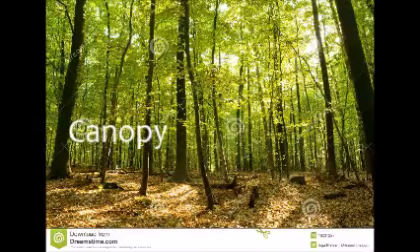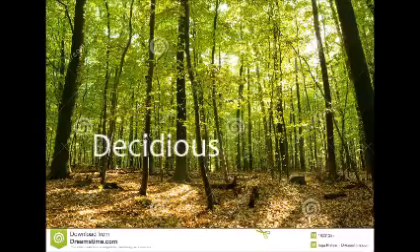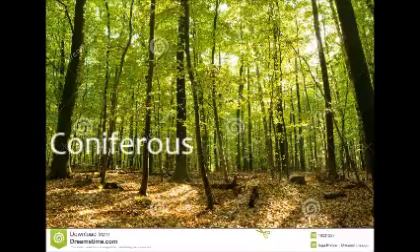Tall trees form a dense, leafy covering called a canopy. In the shade below the canopy, shorter trees and vines form a layer called the understory. A plant that sheds its leaves during a particular season is called deciduous. Coniferous trees, or conifers, produce seed-bearing cones, and most have leaves shaped like needles, which are coated in a waxy substance that helps reduce water loss.